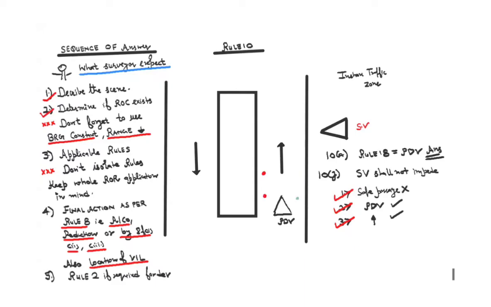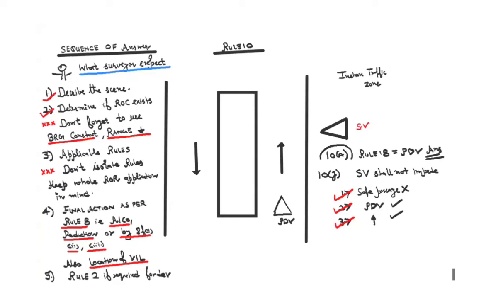So if there are buoys, it is a safe passage situation. If there are no buoys, it is not a safe passage situation. Same if it is deep draft, of course, it becomes a kind of safe passage situation. If it is not deep draft, then it is your normal situation. Now, in this case, is 10J applicable? No, it is not applicable.